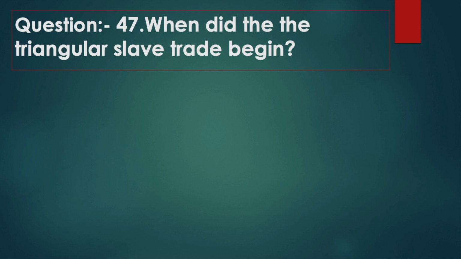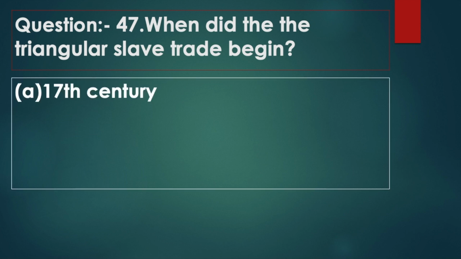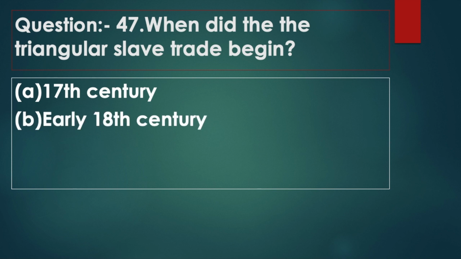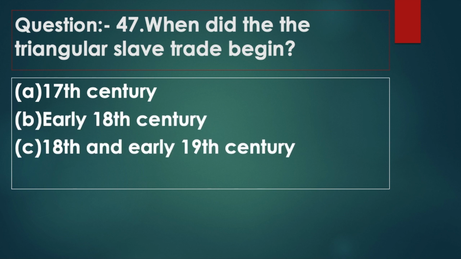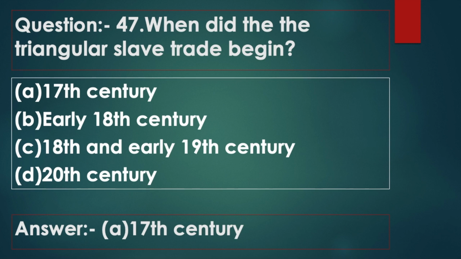Question 47. When did the triangular slave trade begin? Option A, 17th century. Option B, early 18th century. Option C, 18th and early 19th century. Option D, 20th century. Answer: option A, 17th century.